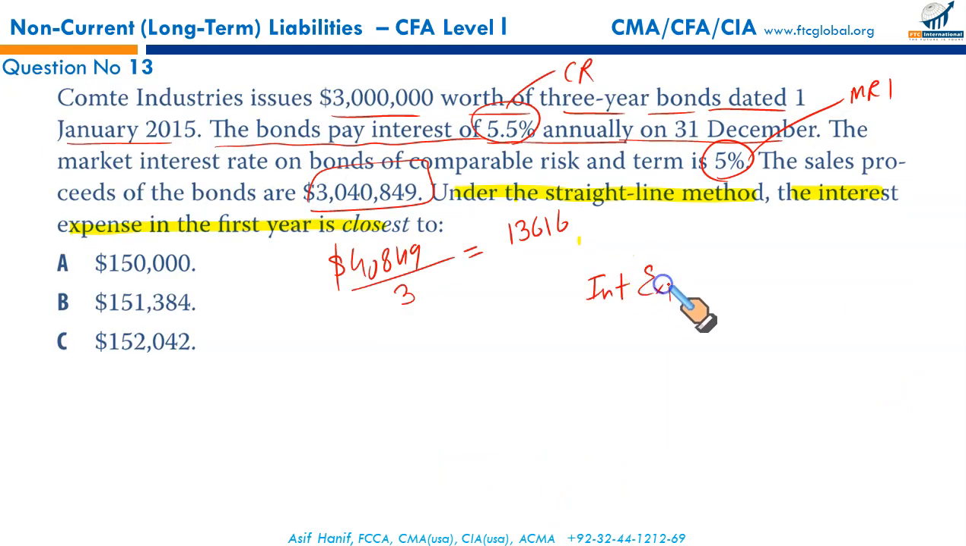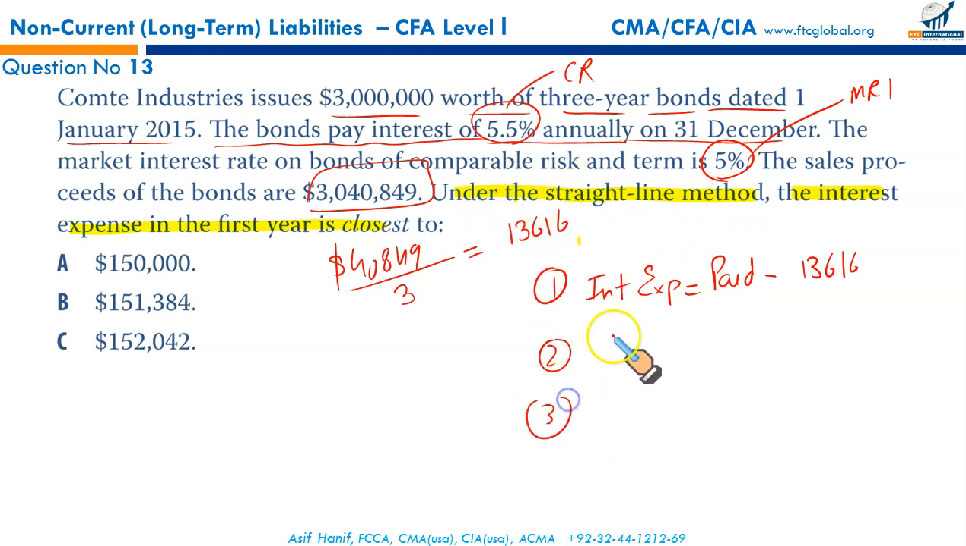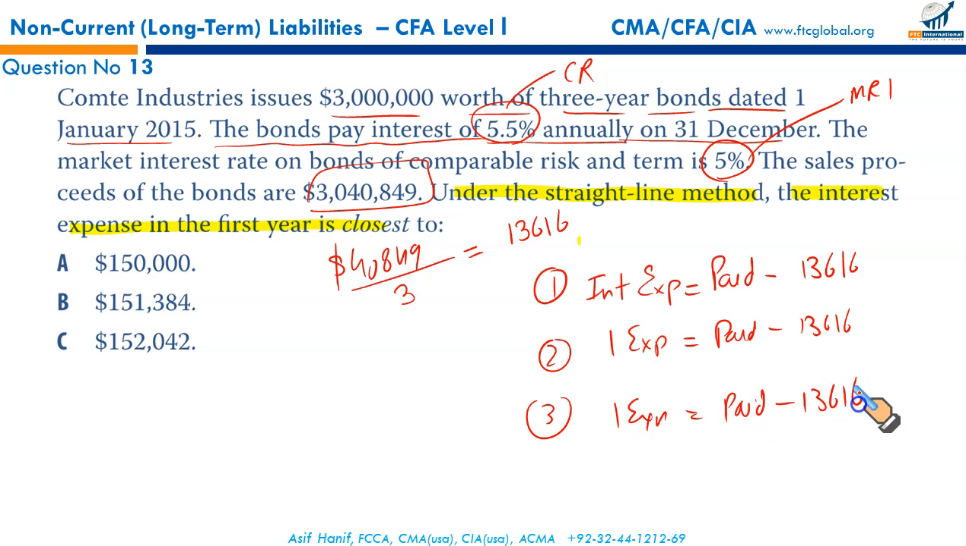So your interest expense will be equal to what you have paid minus 13,616. This will be your interest expense in year 1. Same interest expense in year 2. Why? Because your premium is amortized on a straight line basis. And same in year 3. Interest paid minus 13,616. So remember, in the straight line method, whether it is discount or premium, it is amortized in equal installments. That's the only question I think in your EOCs requiring you to calculate the amortization under the straight line method.